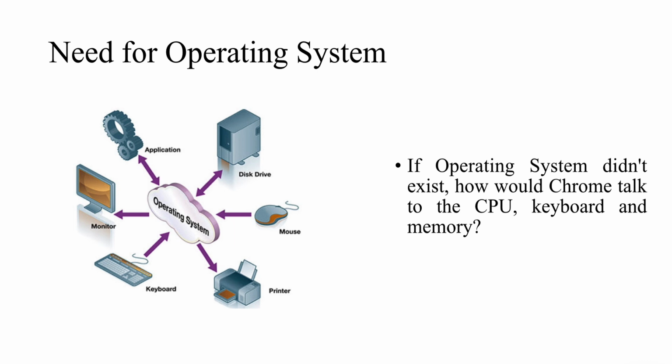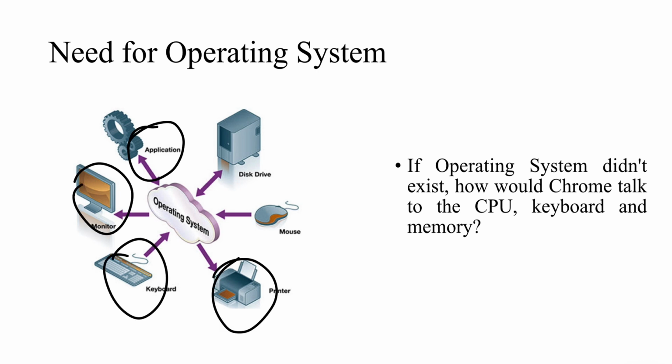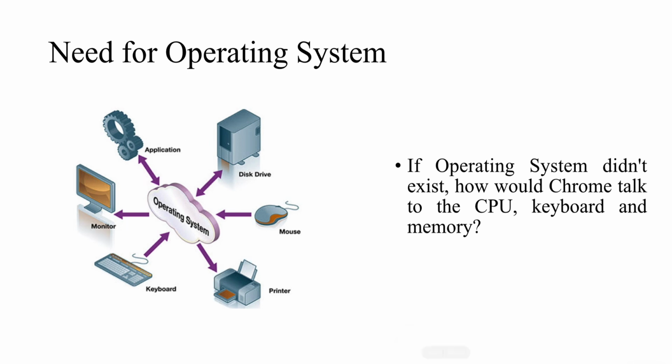Now, if I want to communicate from my keyboard to monitor, or mouse to printer, all these things are done via the operating system. And here, the operating system communicates with applications as well as the hardware devices. I have applications and all those hardware devices, and it is the operating system that handles the communication between them.